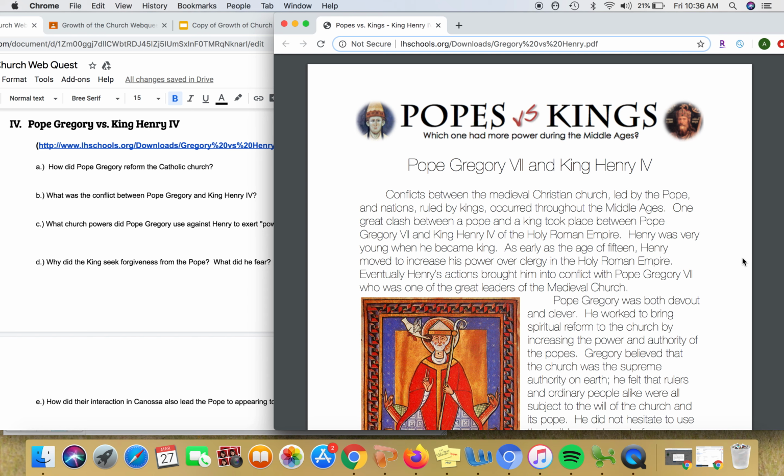As early as the age of 15, Henry moved to increase his power over the clergy in the Holy Roman Empire. Eventually, Henry's actions brought him into conflict with Pope Gregory VII, who was one of the great leaders of the medieval church.